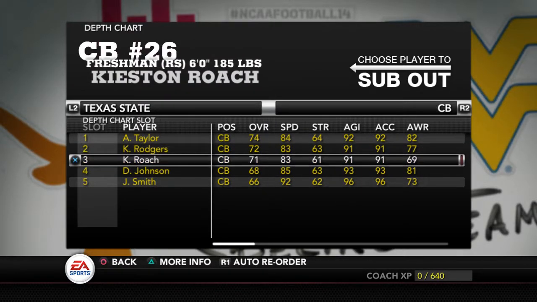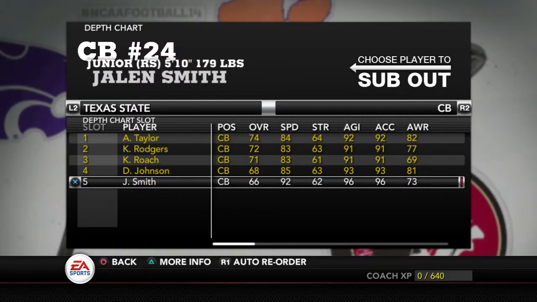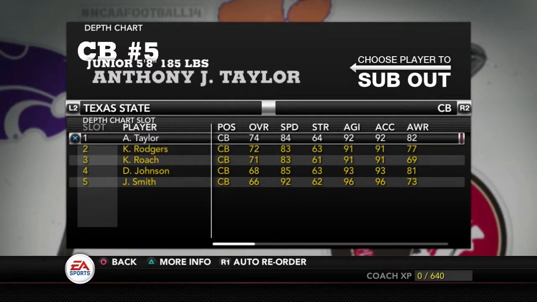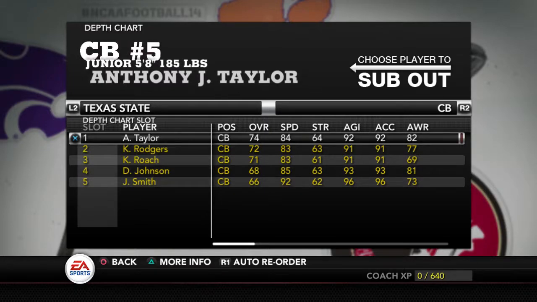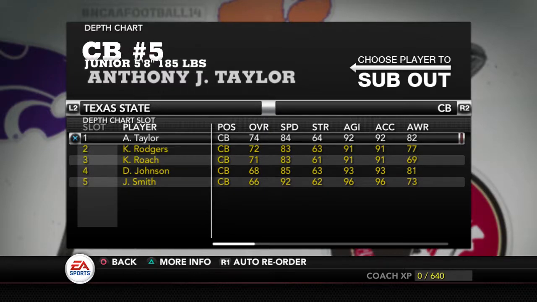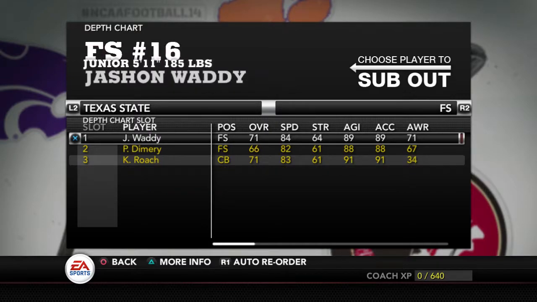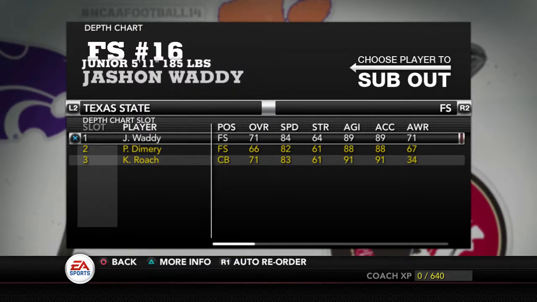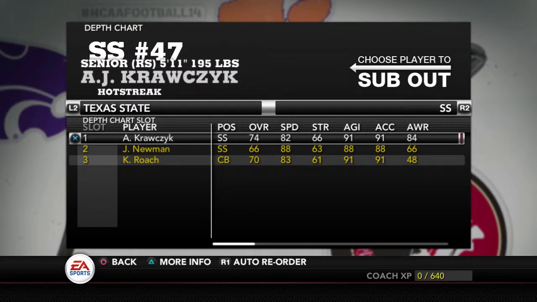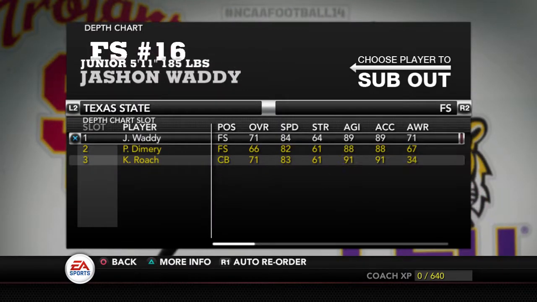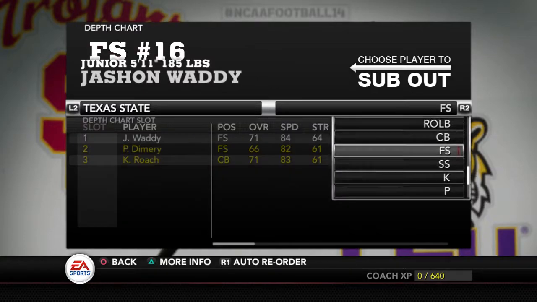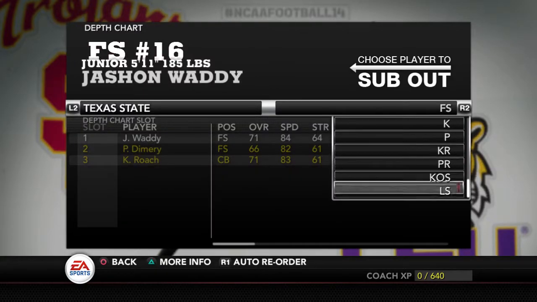Our corners are young. We got a sophomore, freshman, junior. Yeah, the best ones are pretty young. A little slow on the speed side, but the top 2 guys have good awareness, which is very good, and good acceleration and agility overall. And then our safeties ain't much, and yeah, so I don't know. Should be good. That's what we need.